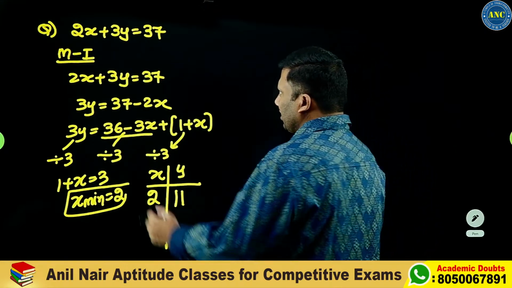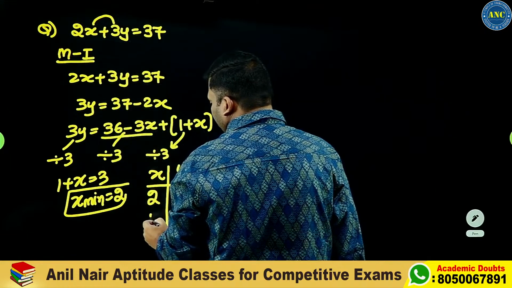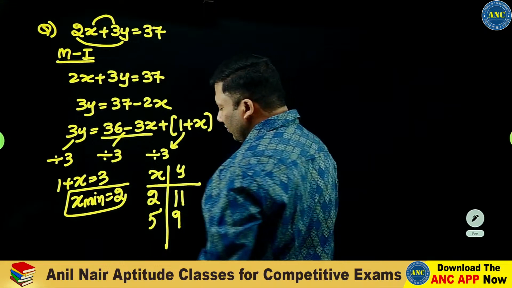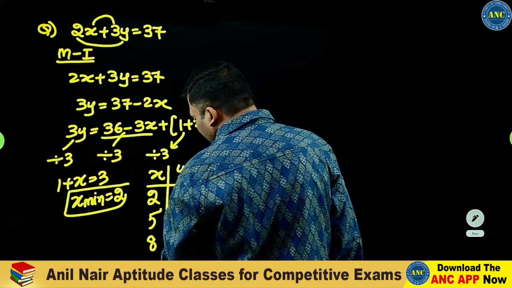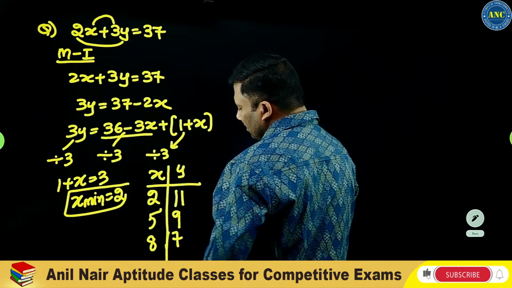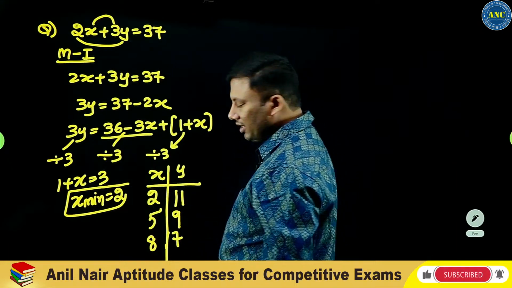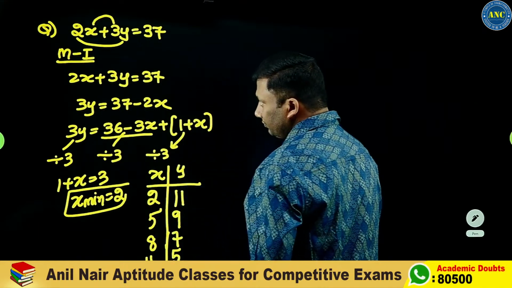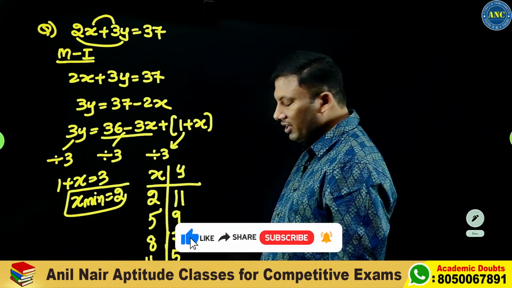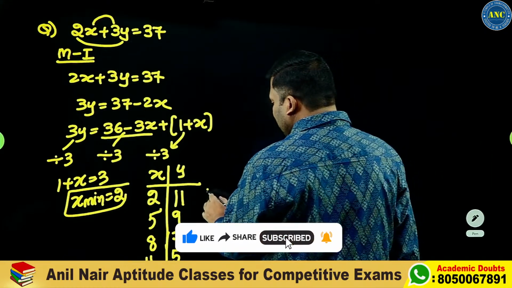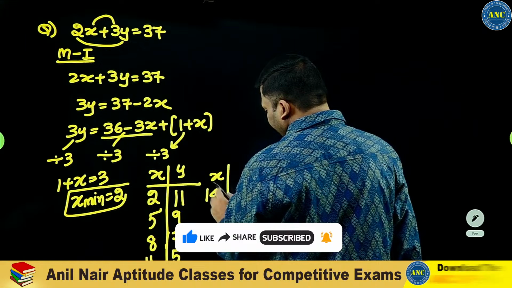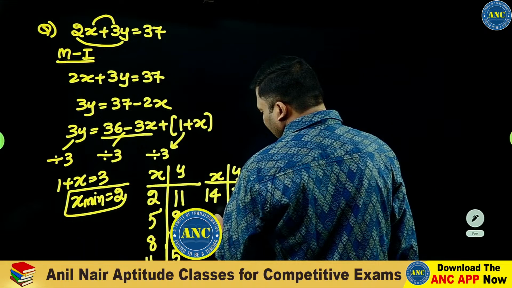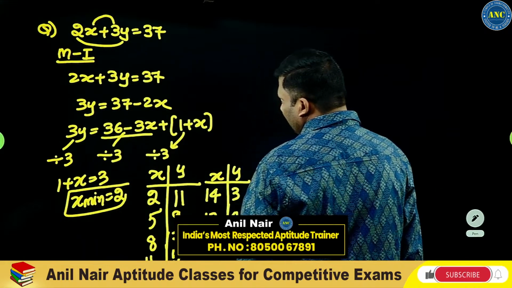Now if you see, x is increased by 3: 2 plus 3 is 5. Y will decrease by 2, to 9. X will increase by 3, y will decrease by 2. 2 eights are 16, 16 plus 21 is 37. X will increase by 3, and y will decrease by 2. 2 elevens are 22, 3 fives are 15. X will increase by 3, and y will decrease by 2.